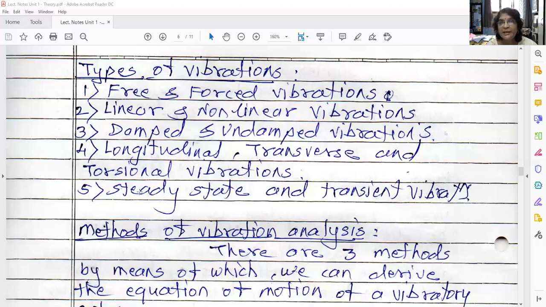The fifth category is steady state and transient vibrations. When the amplitude of vibrations is steady, is constant, that is known as a steady state vibration. This we are going to study in unit number 2 in forced vibrations. And transient vibrations means it's a real-time vibration. The amplitude is going to reduce in every cycle. So that is known as a transient vibration. So for our syllabus, we are going to study free and forced vibrations, linear vibrations, damped and undamped vibrations, longitudinal, transverse and torsional vibrations, and also steady state vibrations.